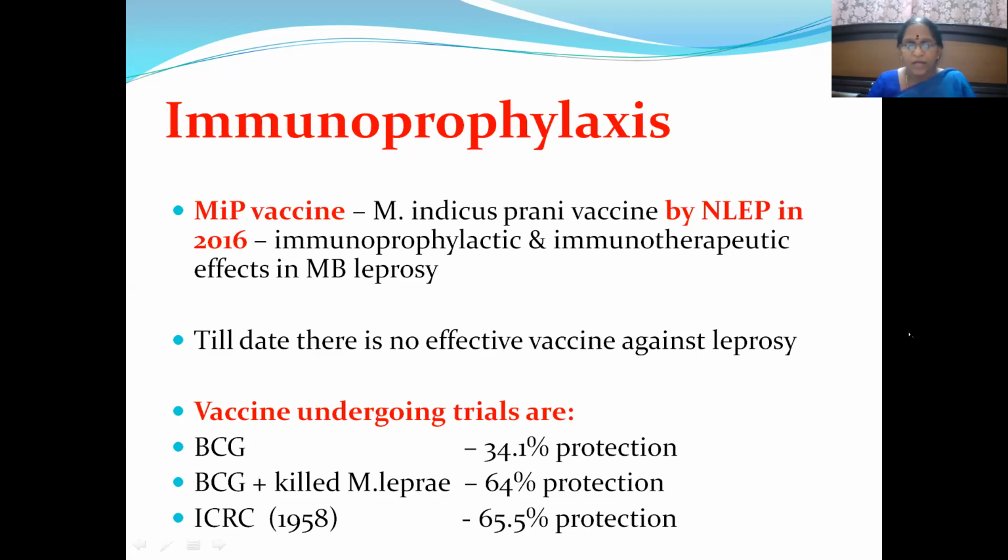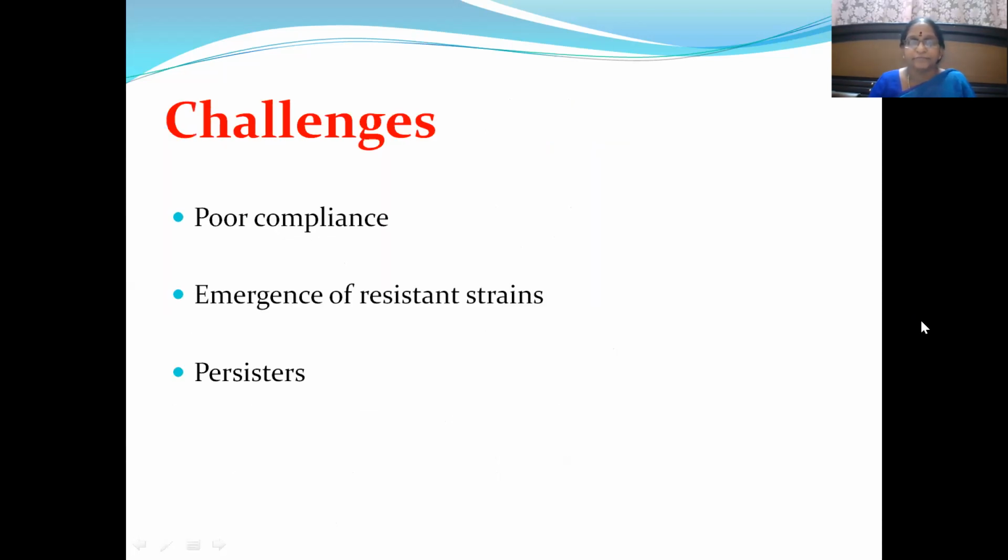that is 64%. And in 1958, ICRC also developed one vaccine, like International Cancer Research Center. They took the leprosy bacilli, attenuated them, and studied whether it is working or not in foot pads of mice and even armadillo. That was giving only 65.5% protection. So none of the vaccines is giving 100% protection, but still the research is going on. So why are they not able to develop a vaccine like that of tuberculosis? Let us see.